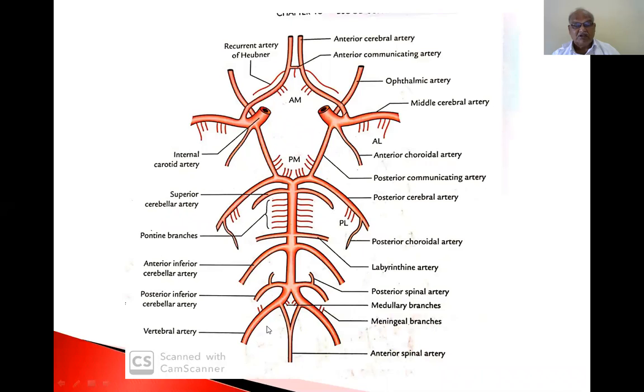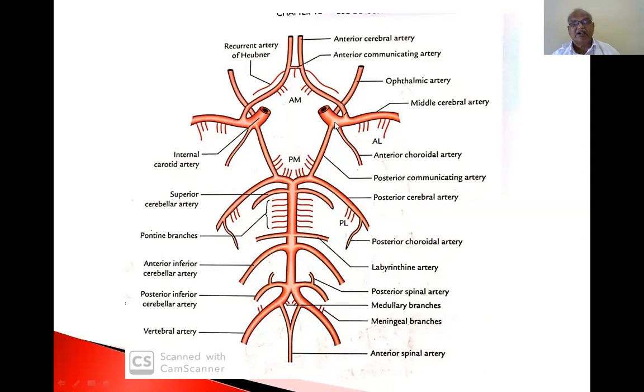Now this is one vertebral artery, this is the other vertebral artery, united here to form the basilar artery. It lies in the sulcus on the anterior aspect of the pons. Then it divides into two posterior cerebral arteries. This is the internal carotid artery, present at the anterior perforated substance, which divides into a large middle cerebral artery and a small anterior cerebral artery, with the anterior communicating artery.